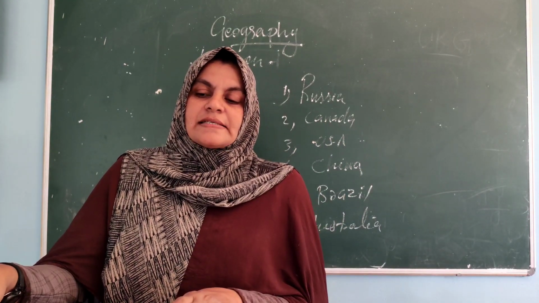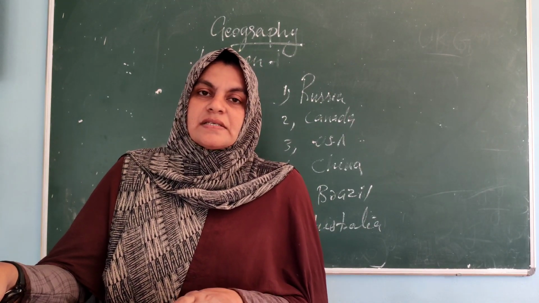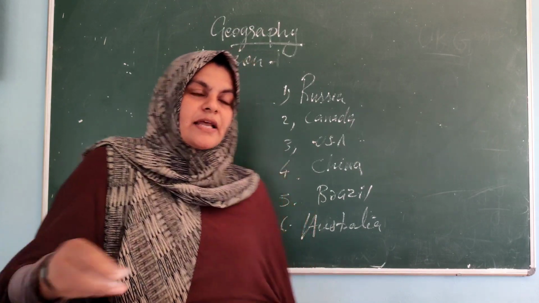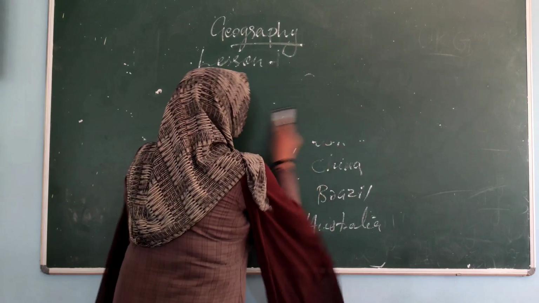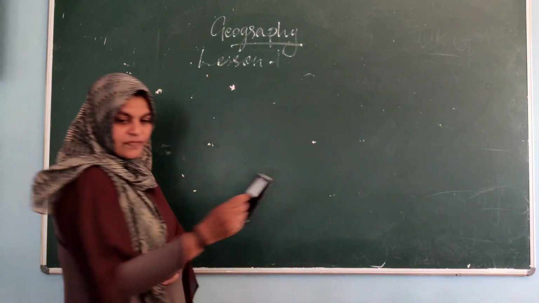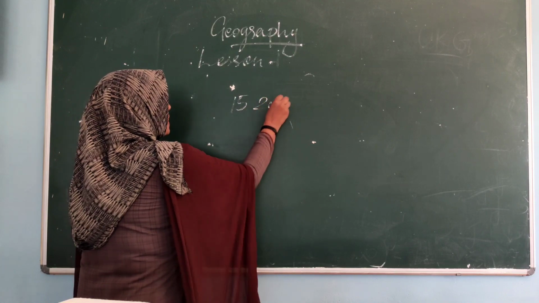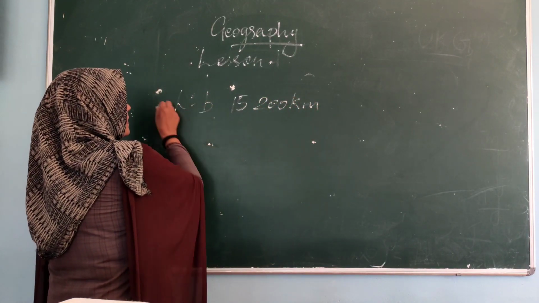Yes, so what is the land boundary of India? How much is it? 15,200 kilometers. The land boundary of India is 15,200 kilometers.